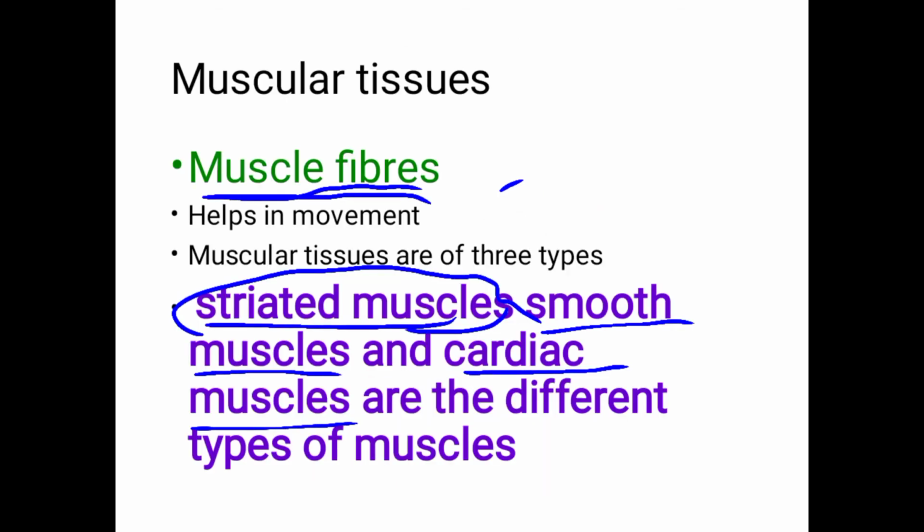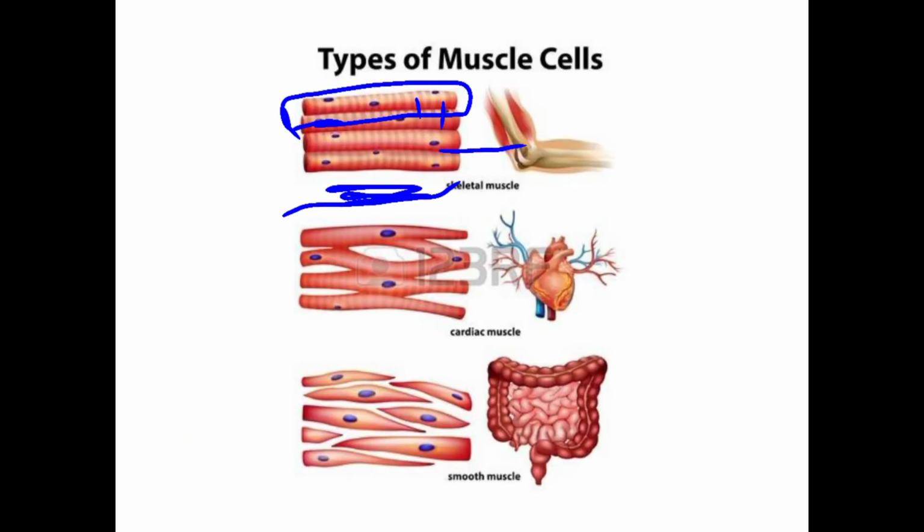The next group is the smooth muscles. From the name itself, smooth means there are no striations. You can see here, no striations are there in the muscular fibers of smooth muscles.